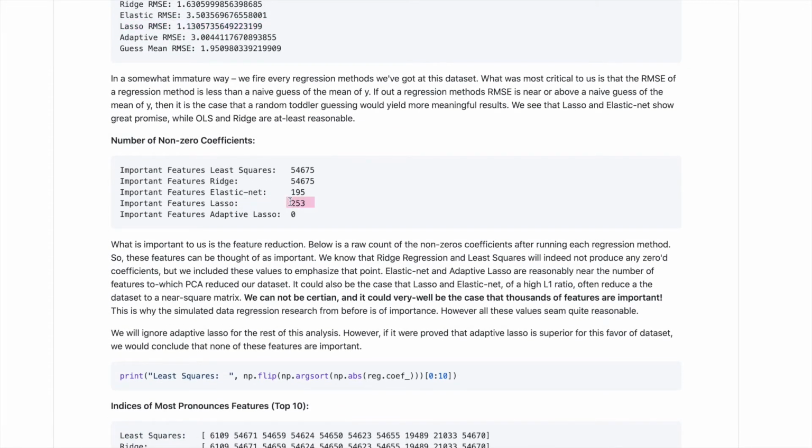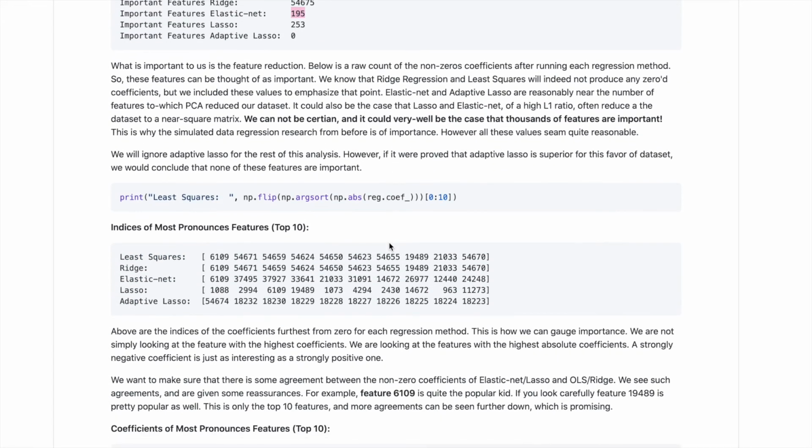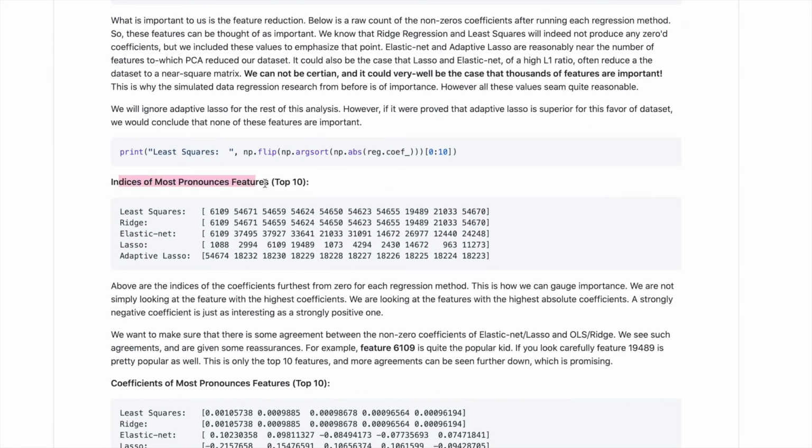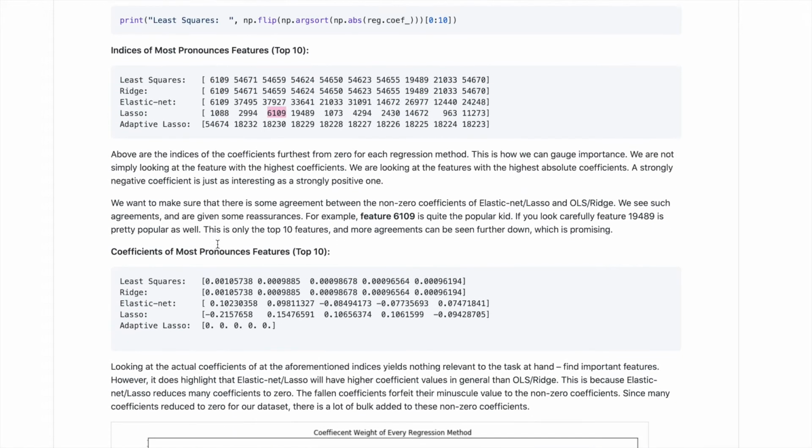So Lasso reduced the important features down to 250, Elastic Net 195, and we also look for agreement in all these regression methods. These are the indexes of the most important pronounced coefficients in the negative or positive direction. There's a lot of agreement. These are the indices, okay? And so there's a lot of agreement among all the regression methods, so we're pretty happy, and we think we're finding something good here.